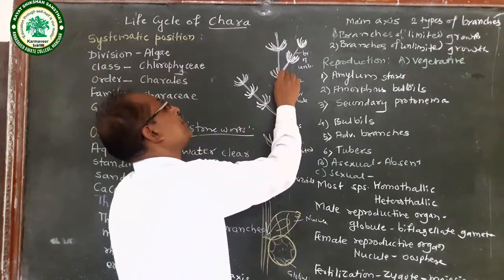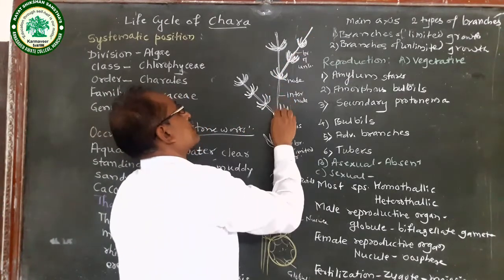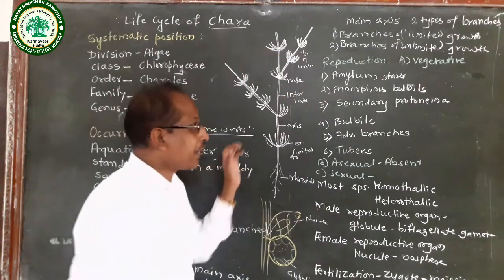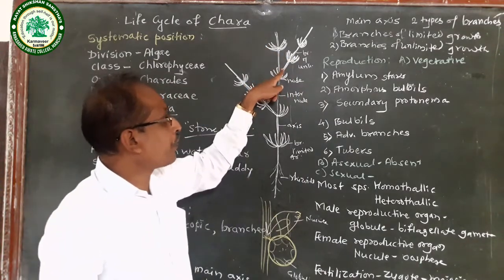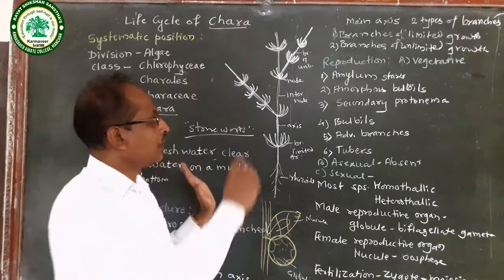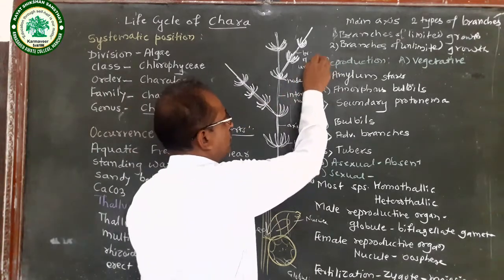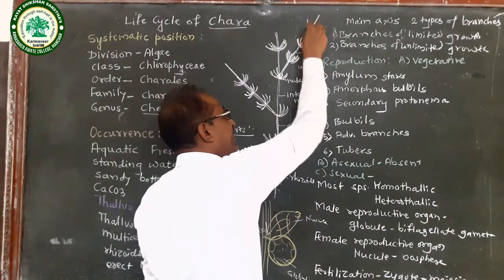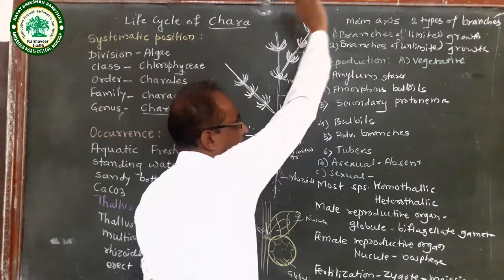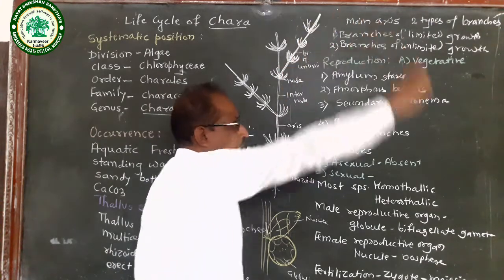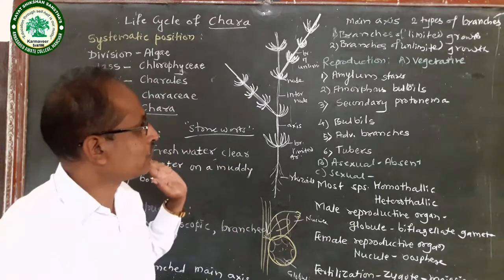While these are the branches whose growth is continuous, and these are called branches of unlimited growth. Unlimited growth means it grows continuously.